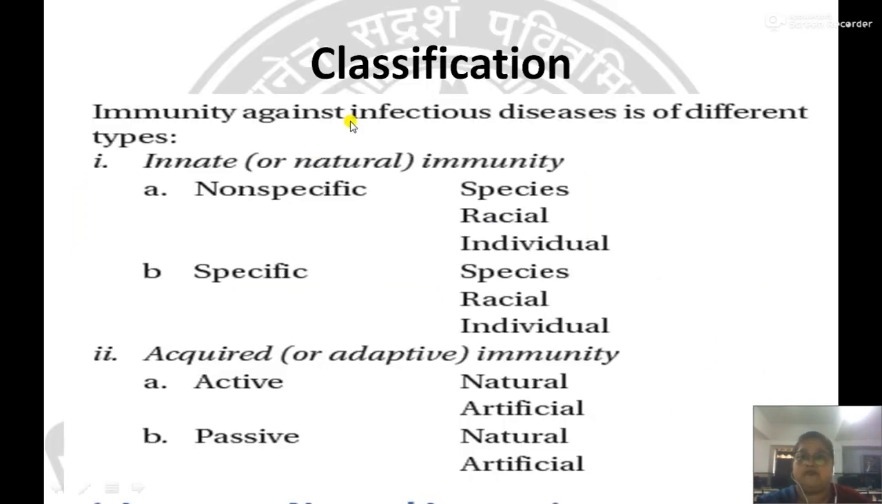So, if we look at the detailed classification of innate or acquired immunity, innate immunity is again of two types, non-specific and specific immunity, which can be studied at species, racial or individual level. Specific immunity again can be studied at species, racial or individual level. Acquired immunity is again of two types, active and passive, natural and artificial in both categories.